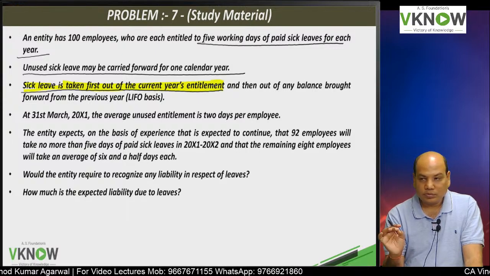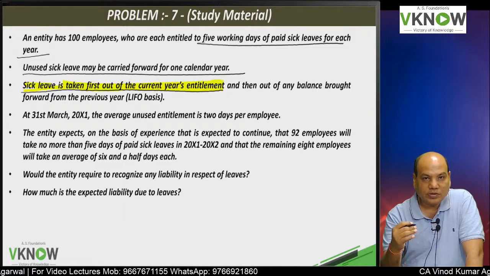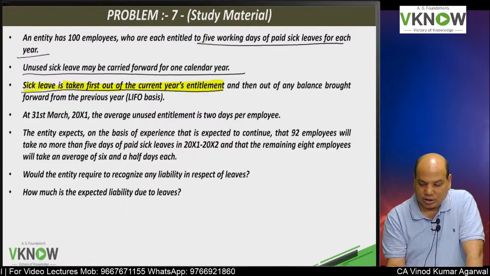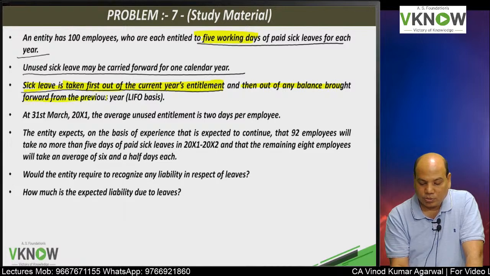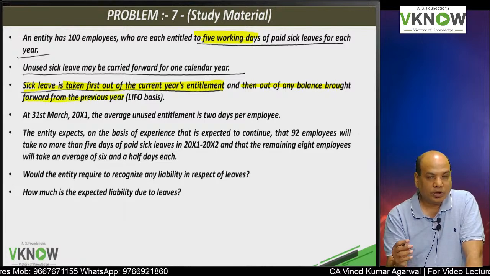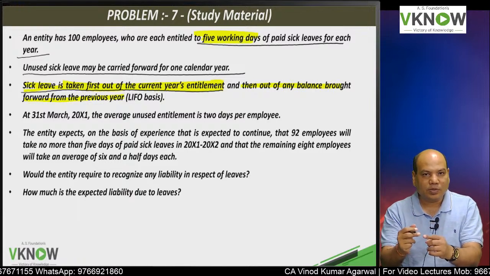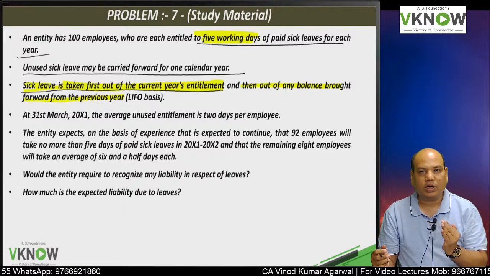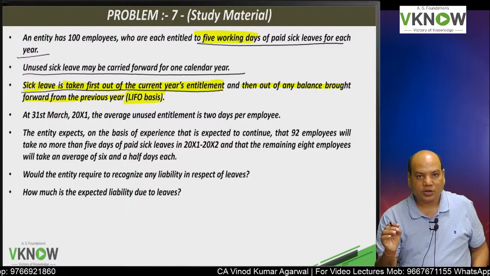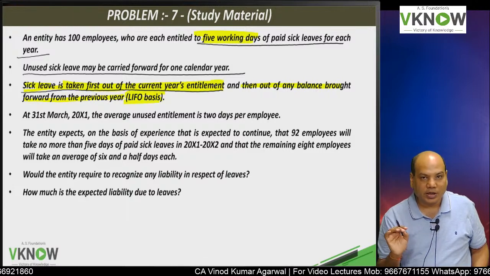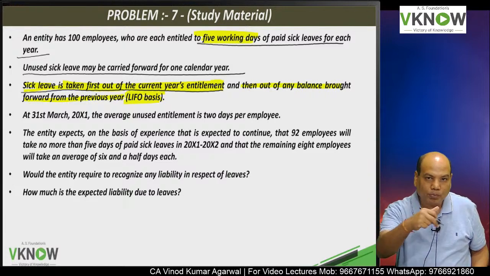So if you have taken sick leave, it will be first adjusted against current year entitlement. Current year entitlement is 5 days, and then out of any balance brought forward from previous year. If you have taken more than 5 days of leave, then the excess will be adjusted against brought forward leave. So that is called LIFO basis. First adjustment will be made out of current year entitlement of 5 days. Any excess leave will be adjusted against brought forward leave.